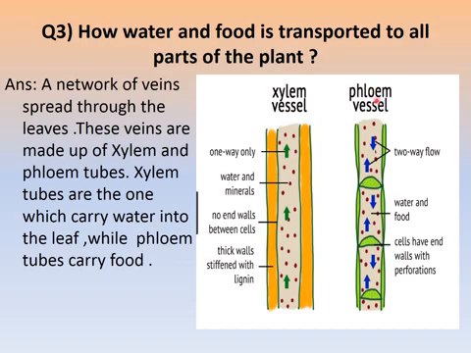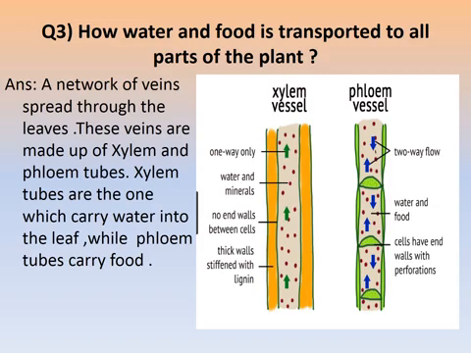Xylem takes water to every single leaf of the plant, and phloem takes food to the plant. Now, if we take the leaf, you can see there are veins which are spread in the leaf. So these veins are basically xylem and phloem.